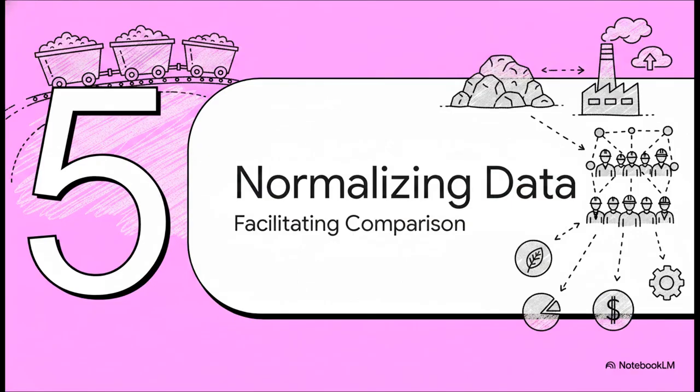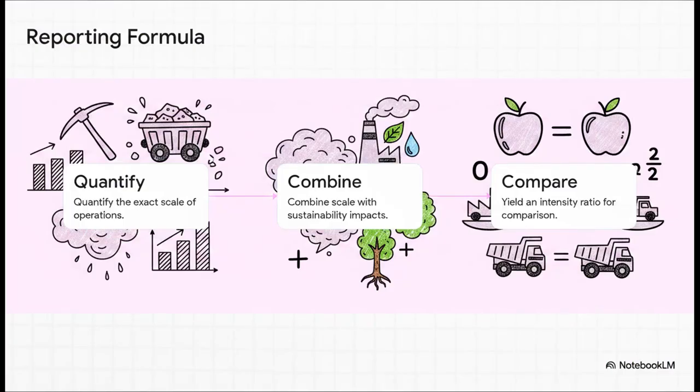Which brings us to Section 5, normalizing data for comparison. This right here is the crucial reporting formula. Step 1. You use the activity metrics to quantify the exact scale of operations. Step 2. You combine that scale with the specific sustainability impacts, things like emissions or water use. And Step 3. This mathematical combination yields an intensity ratio, which facilitates a true apples-to-apples comparison between any two companies completely regardless of their size.